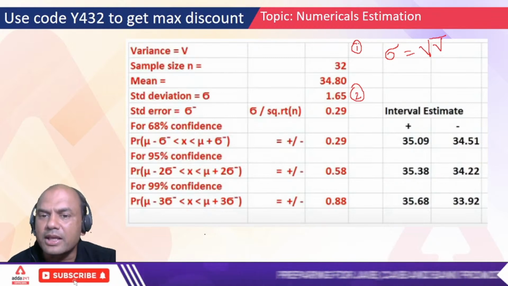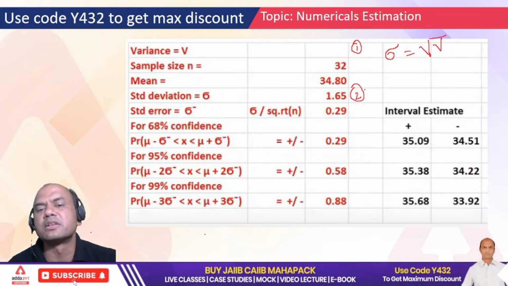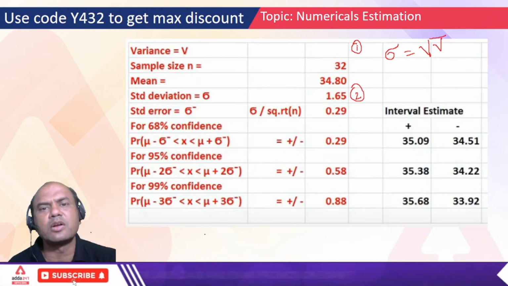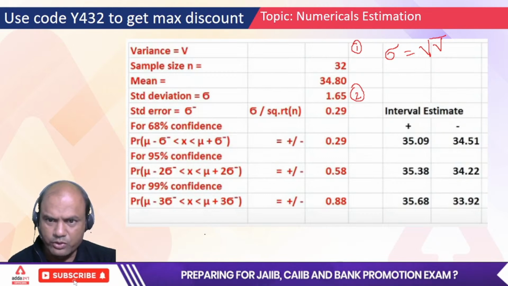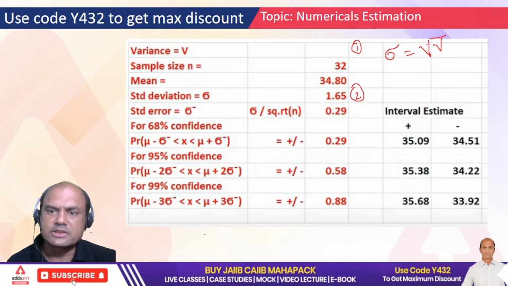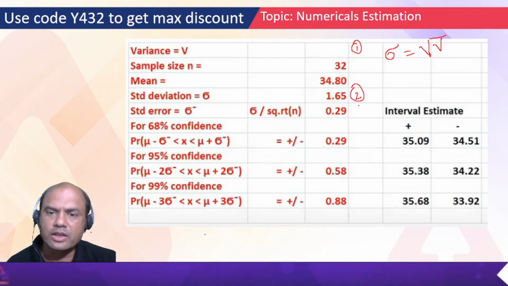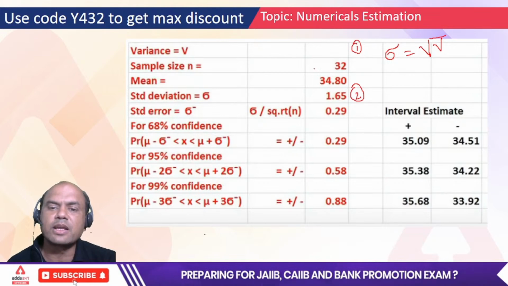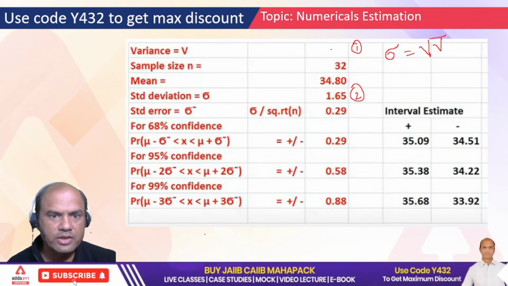So if they give you variance, they won't give you standard deviation, and if they give you standard deviation, they won't give you variance, because it's not required. If you know any one, the other can be easily found. If variance is given, the square root of variance is the standard deviation. If standard deviation is given and they ask you for variance, then just square it.